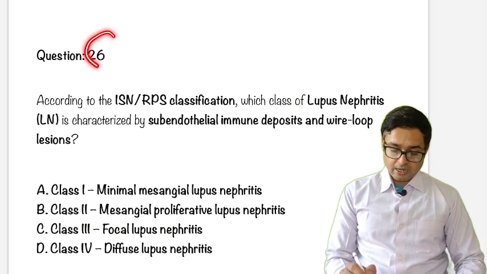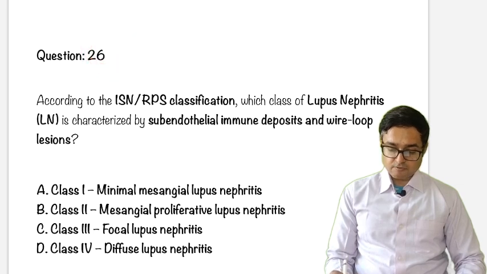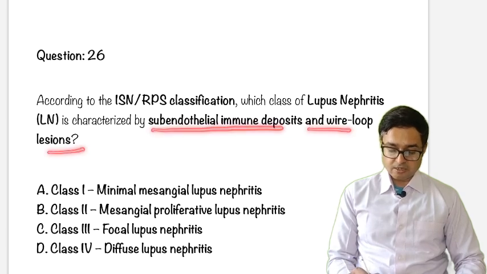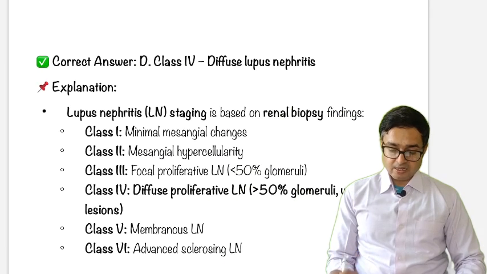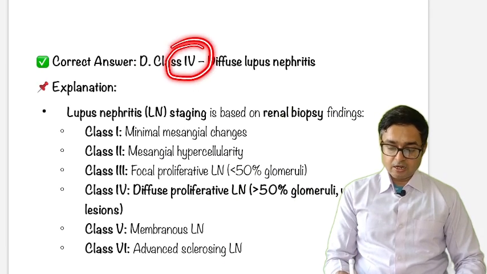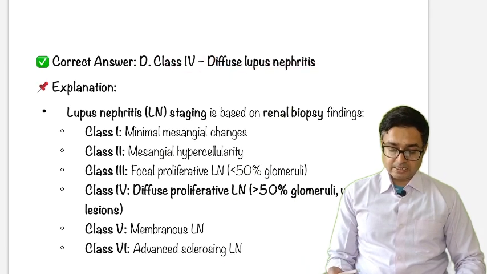According to the ISN/RPS classification, which class of lupus nephritis is characterized by subendothelial immune deposits and wire loop lesions? Class 1, class 2, class 3, class 4. Just see this question and the answer is class 4, diffuse lupus nephritis.